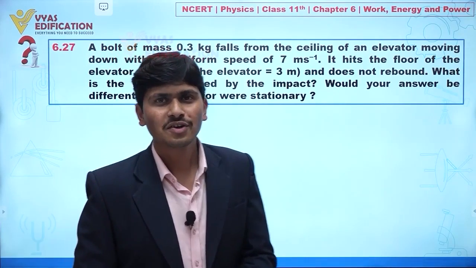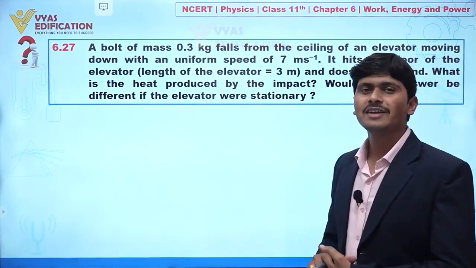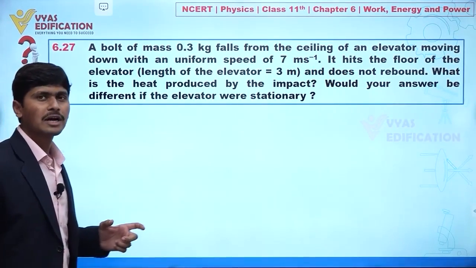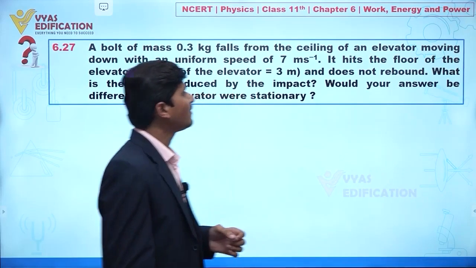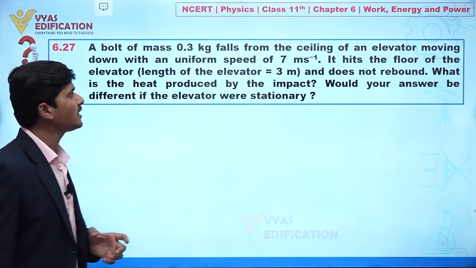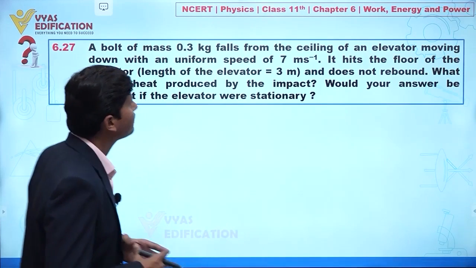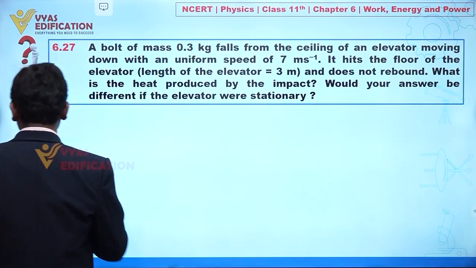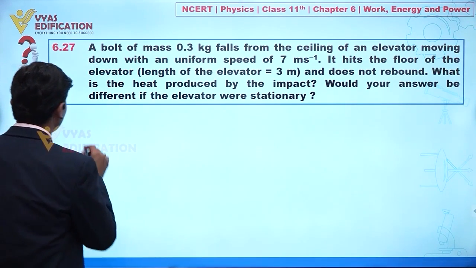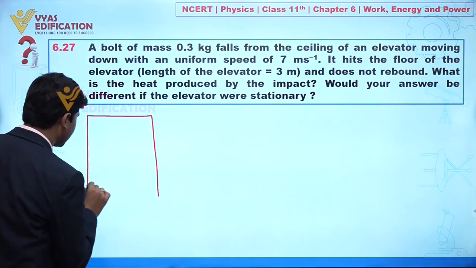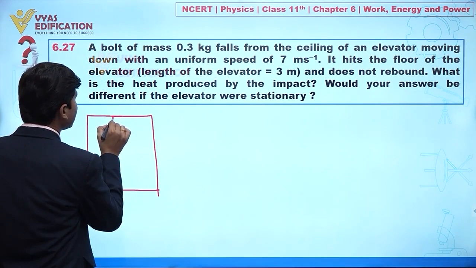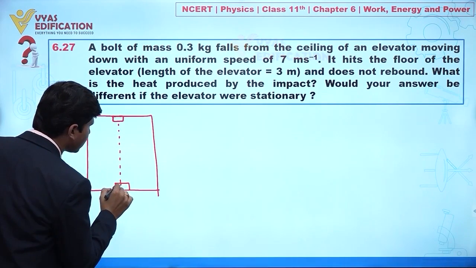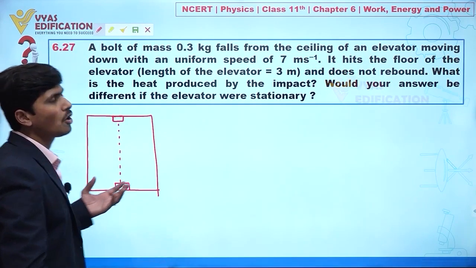Now we are going to solve question number 6.27 and in this question it is given a bolt of mass 0.3 kilogram falls from the ceiling of an elevator moving down with a uniform speed of 7 meter per second. It hits the floor of the elevator and does not rebound. So first let us try to understand this situation. Let's suppose here we have this elevator. From here let's suppose we have a bolt, and this bolt is falling and striking the floor of this elevator.